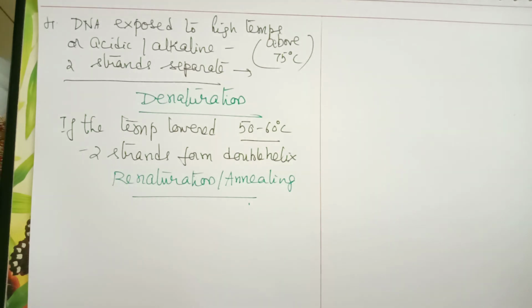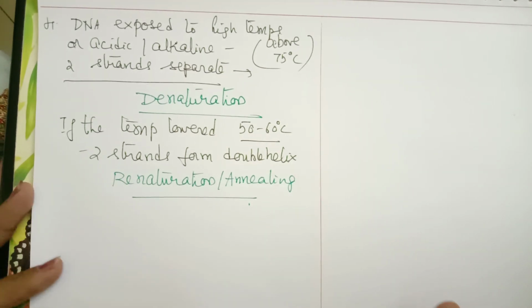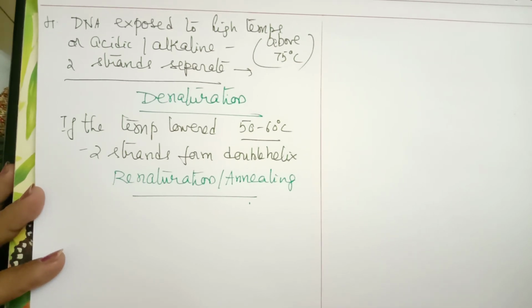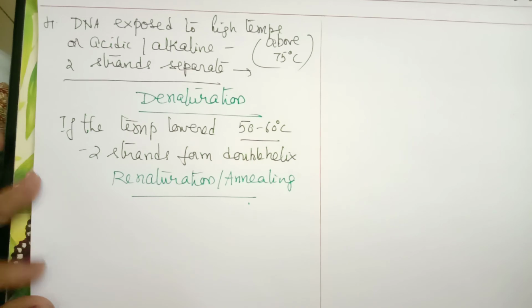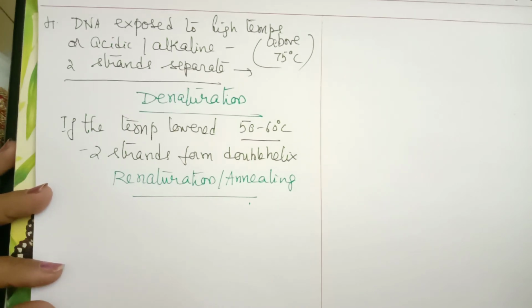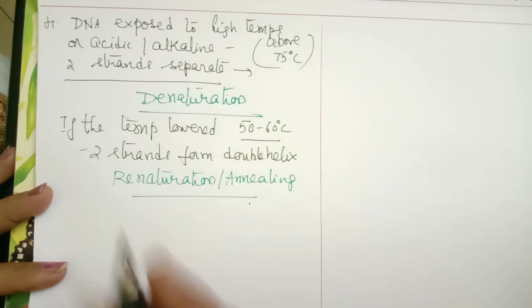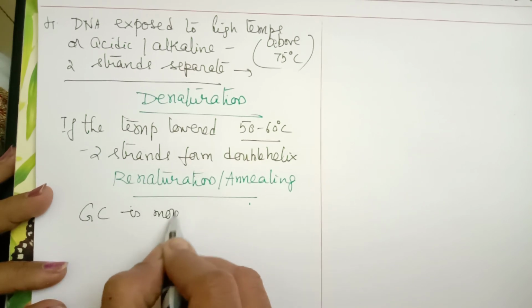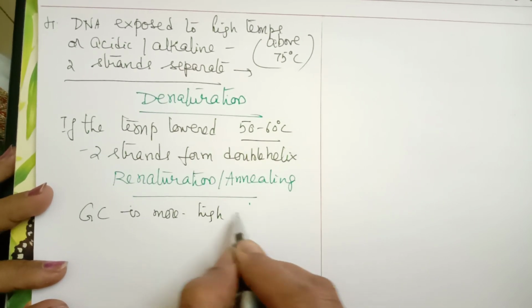So this is related to the melting points of DNA. Melting point, as I told you, will depend upon the GC and AT content. If GC content is more, they have high melting point.